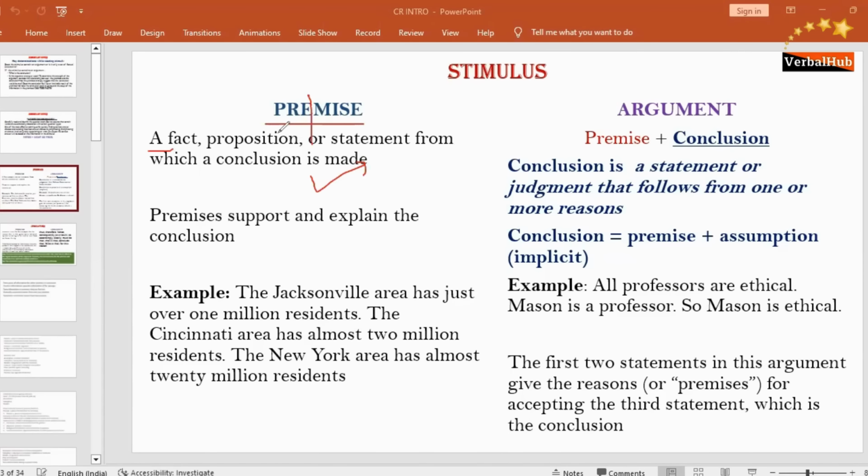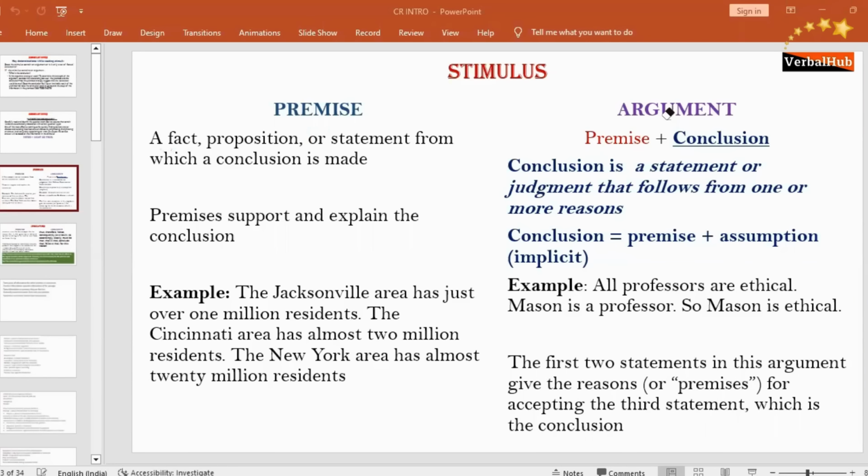Therefore, there is no question against a premise. You cannot raise a question against a premise. You have to believe in it. If the premise says it is day, you should believe it is day. If the premise says it is night, you have to believe it is night. So no question against the premise.